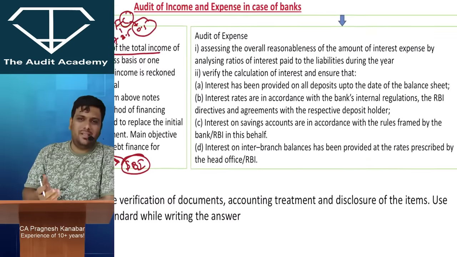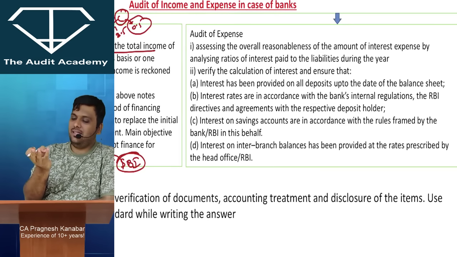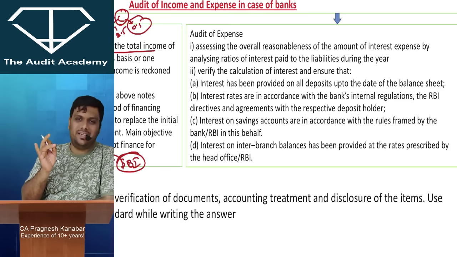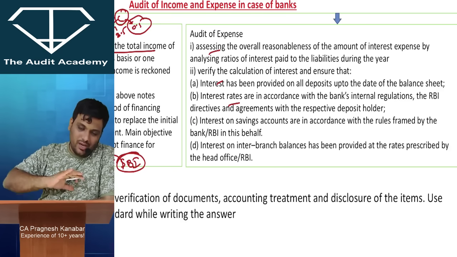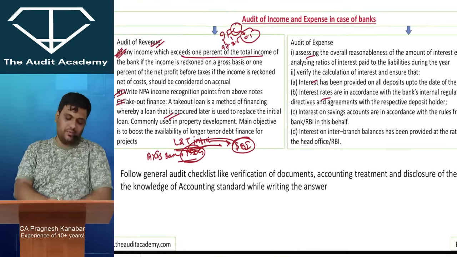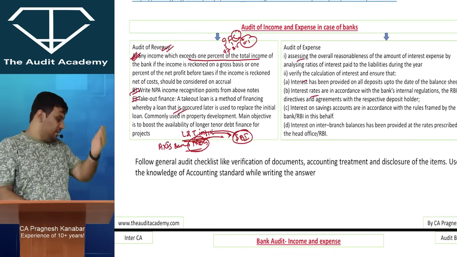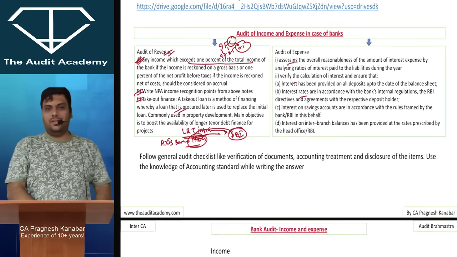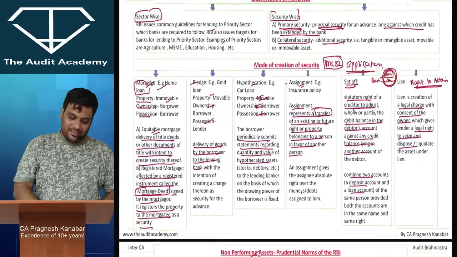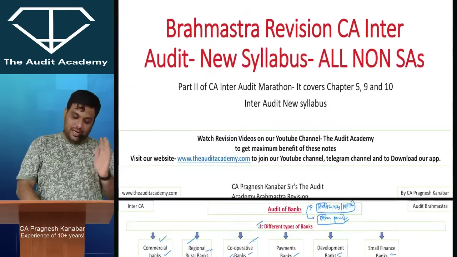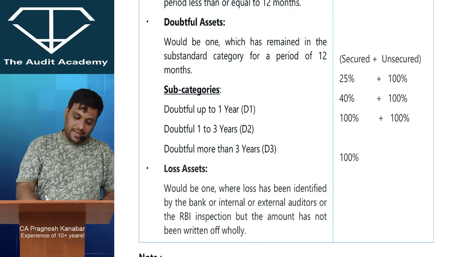Now audit of expenses: calculation of expenses, processing of expenses, then authorization of expenses. The main expense is interest expense, so you will talk about the interest rates and so on, and you will finish your answer. So there is no great MCQ kind of question when it comes to audit of expenses. Otherwise, general accounting principles should always be clear. As an audit professor, I cannot go too much into this. So that is it with respect to your audit of banks.